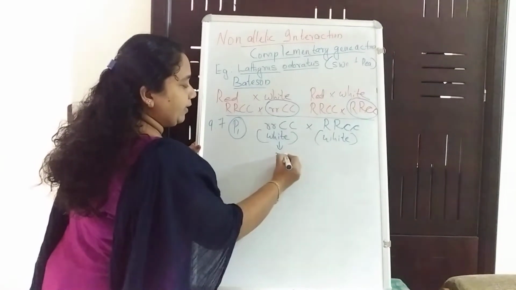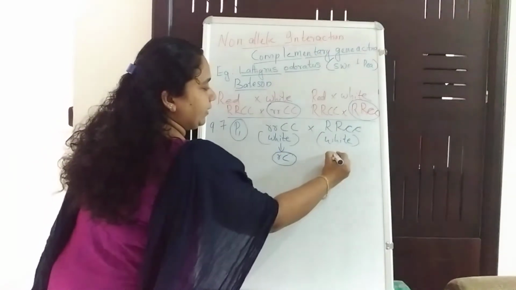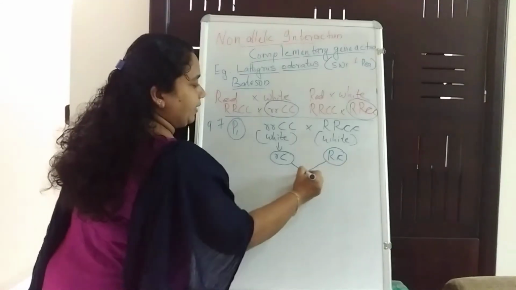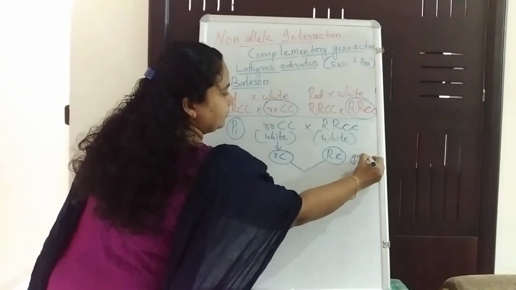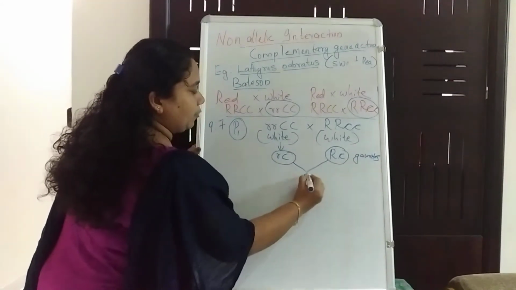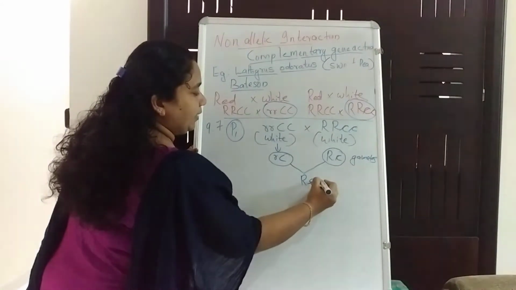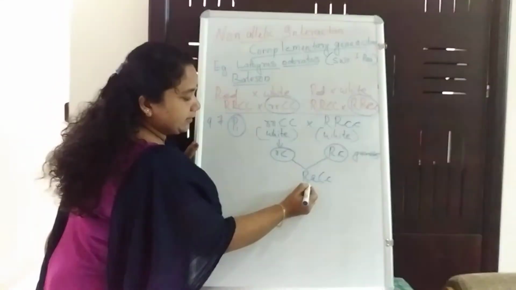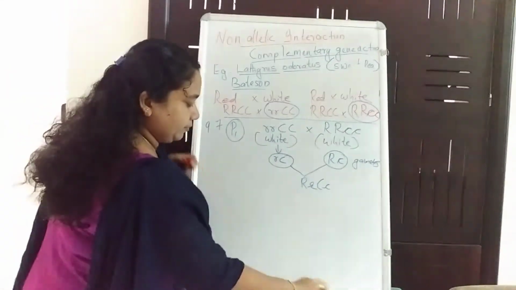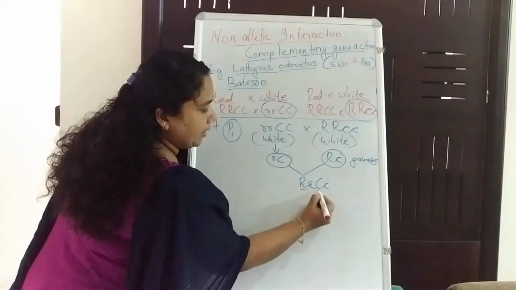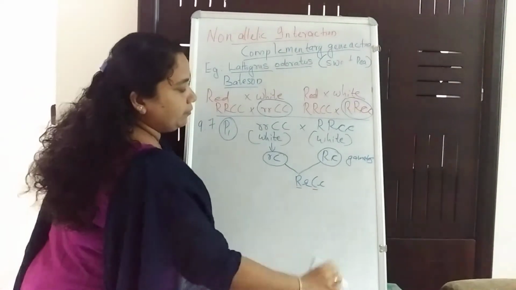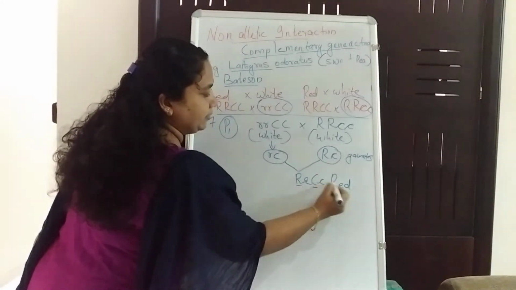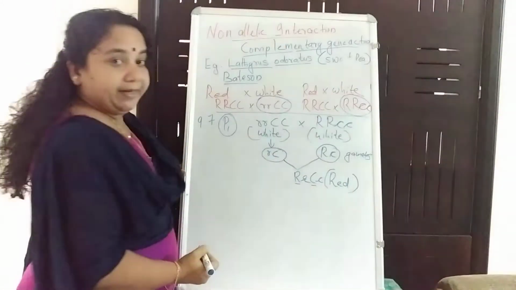Gametes are small r, capital C, and here capital R, small c. These gametes fuse to form capital R, small r, capital C, small c. And here there is one capital R and one capital C, which governs the phenotype as red. What is the phenotype? Phenotype as red.